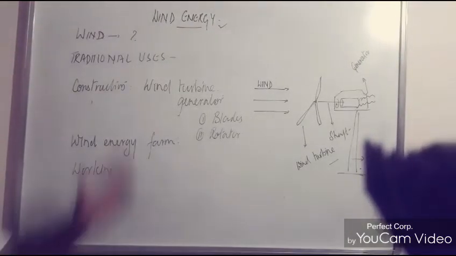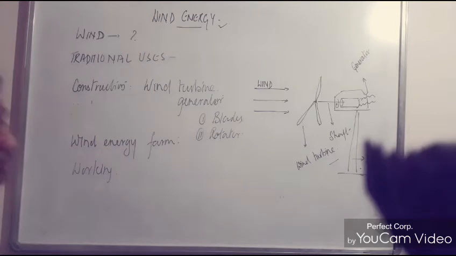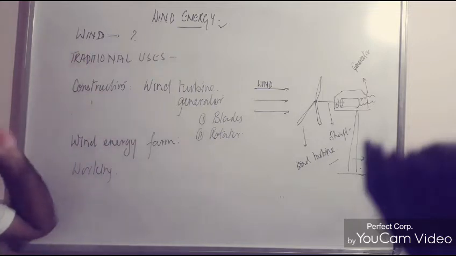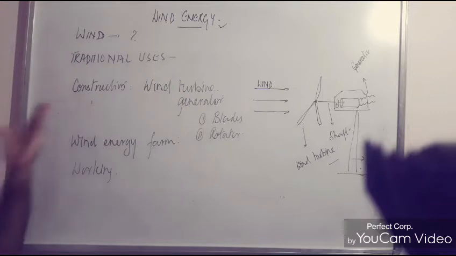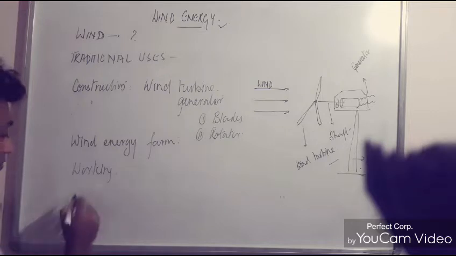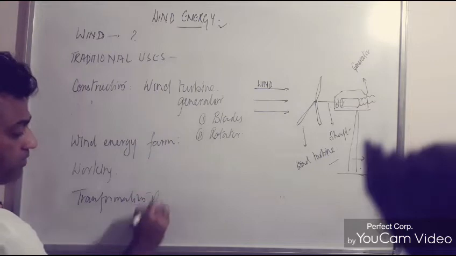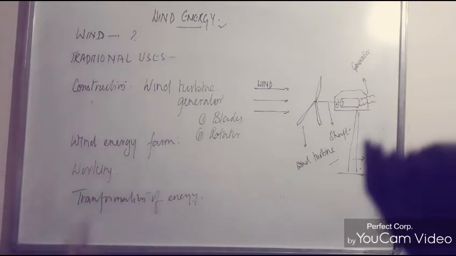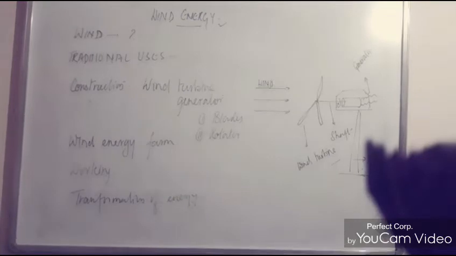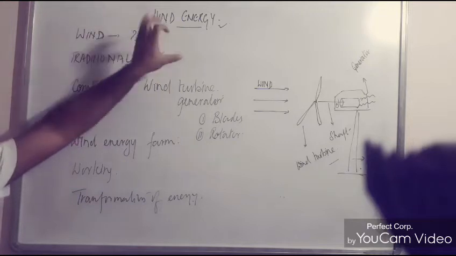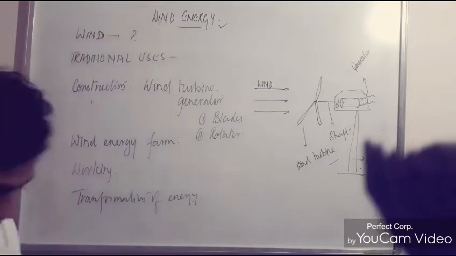Today we will talk about wind energy, how wind energy is used in the production of electricity, earlier uses of wind energy, then we will talk about the construction, followed by its working, and how transformation of energy takes place. And one more important point: we will also talk about advantages as well as disadvantages related to wind energy. So let's start the topic first.